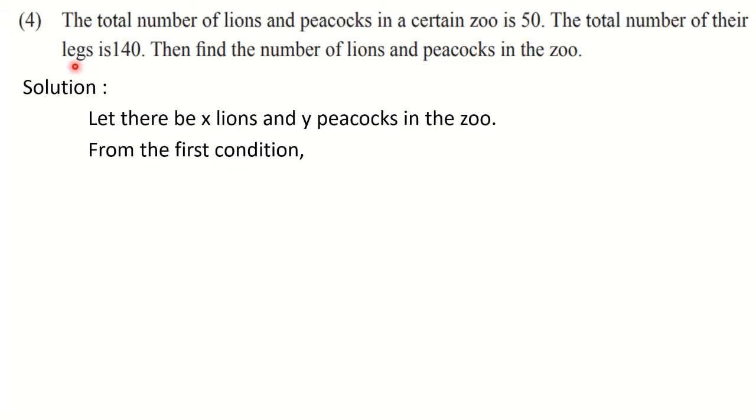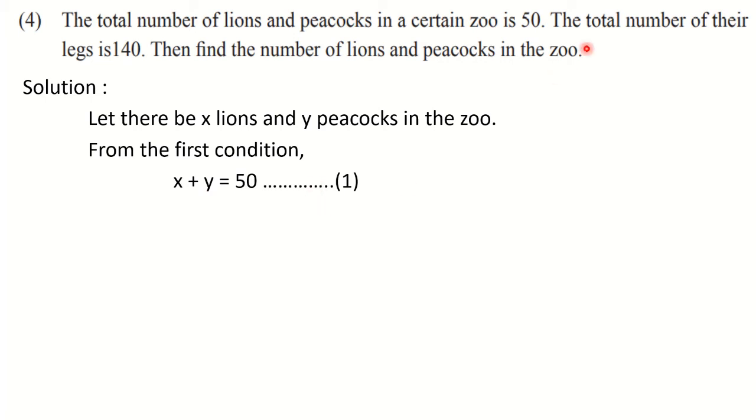From the first condition, see, the total number of lions and peacocks is 50. So first equation very easily you can write down. See, these are number of lions and these are number of peacocks. And total means what? Their sum is 50. So what we can write down? X plus y is equal to 50. This is our equation number 1.